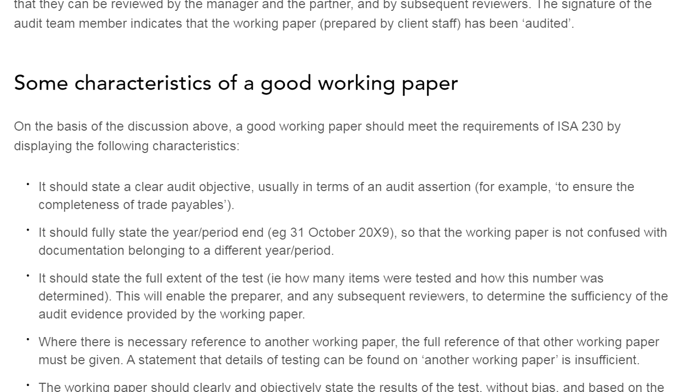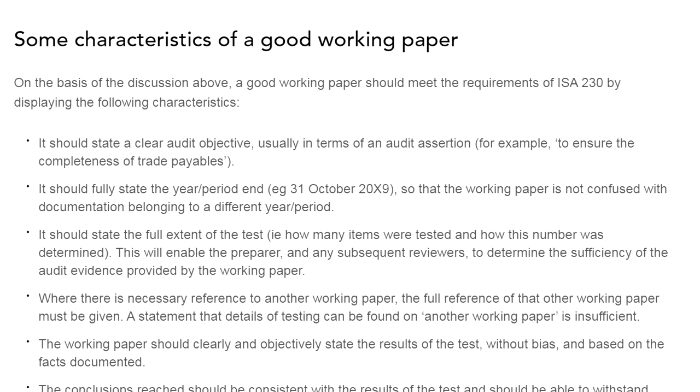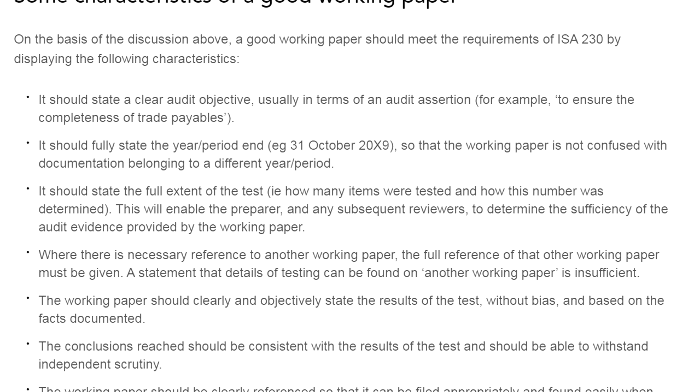Some characteristics of a good working paper. Well, this working paper should clearly state the audit objective, usually in terms of the audit assertion. Sometimes it is to ensure completeness, that they are correctly showing the figures. It should be meeting the audit objectives. The audit objective is to give reliance and objectivity in the financial statement, whether they are being prepared correctly or not. And that's why a good characteristic of this working paper is that they should be clear with the audit objective in terms of the assertion.